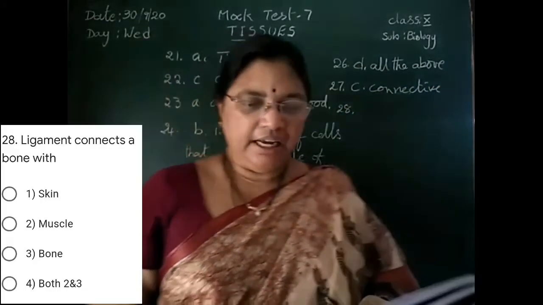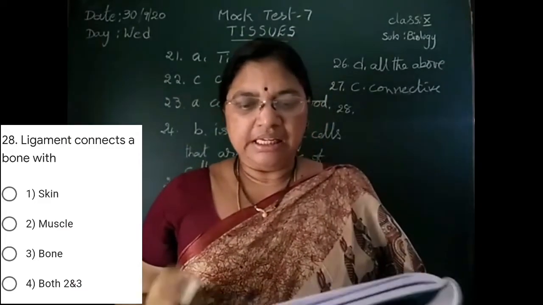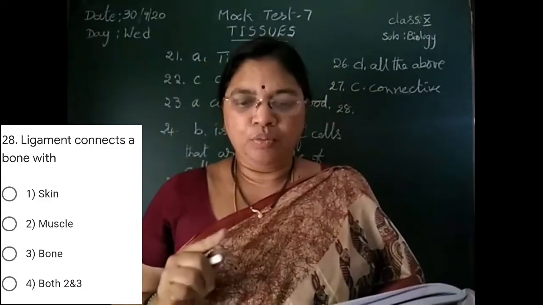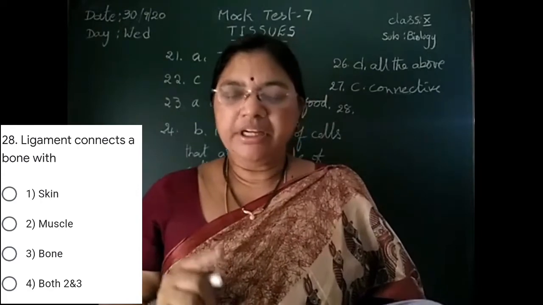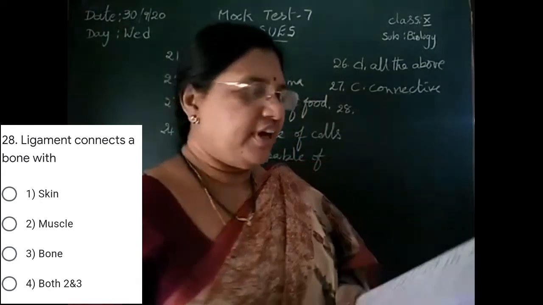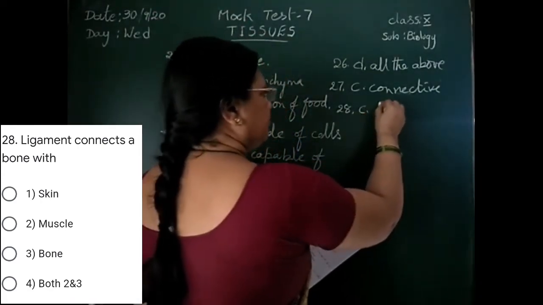Next, 28. Ligament connects a bone with: skin, muscles, bone, both B and C. Ligament connects bone to bone. That is why C is the correct option.